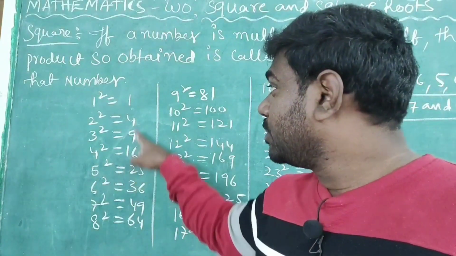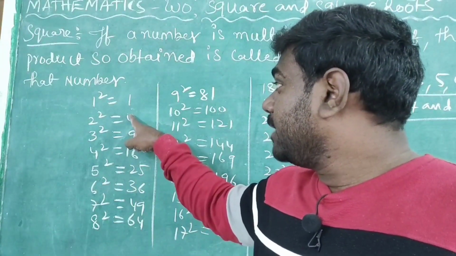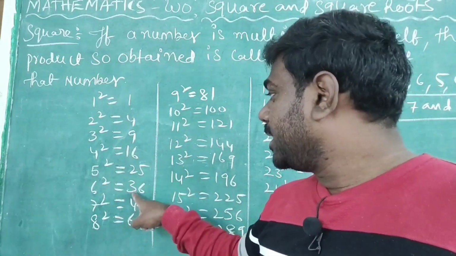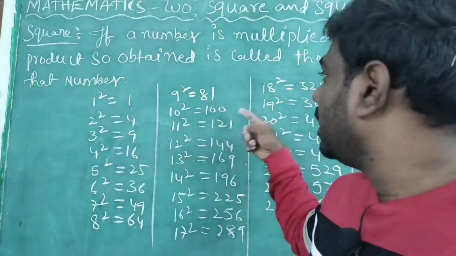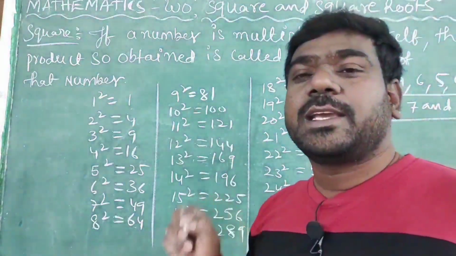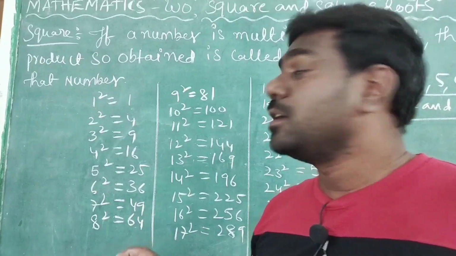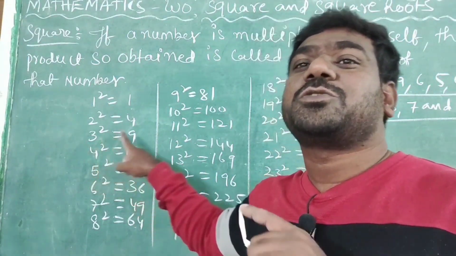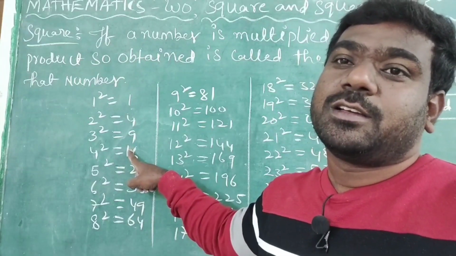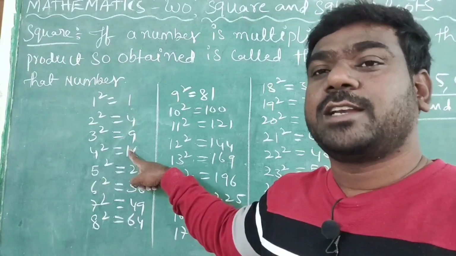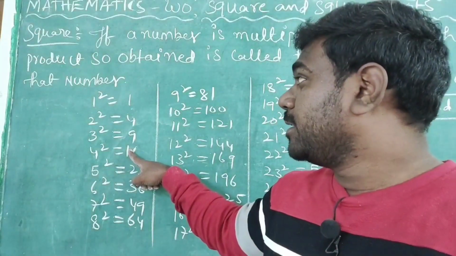Yes, in the answer also we are getting even numbers only. See here, 2 square is 4, 16, 36, 64, as well as 100, 144, 196. What are we going to understand here? The square of an even number, the answer should be even only. Square of an even number is even. This is the third property.